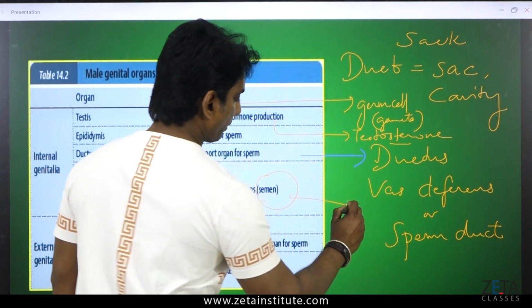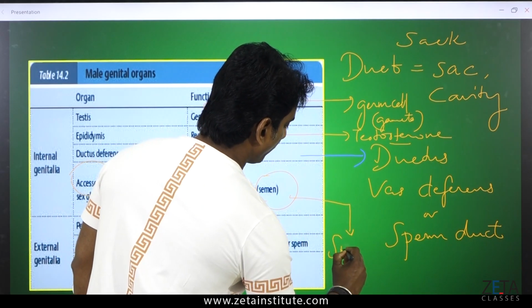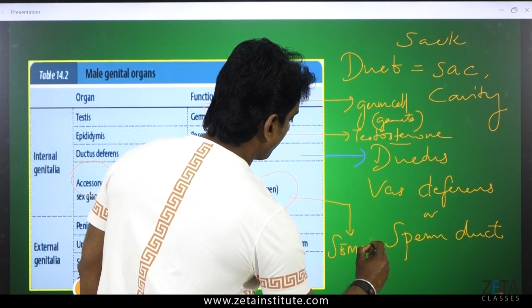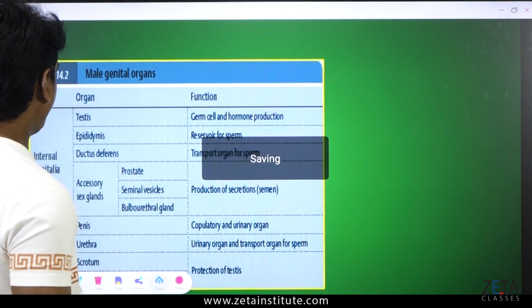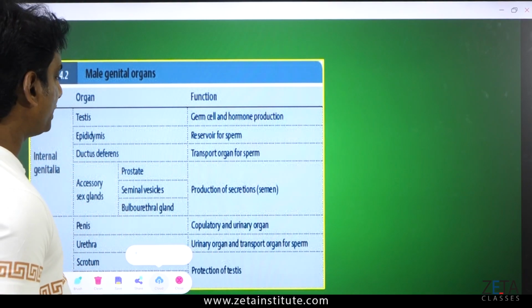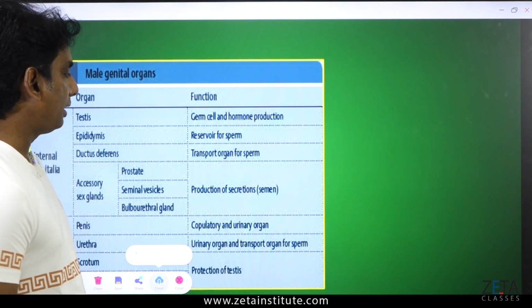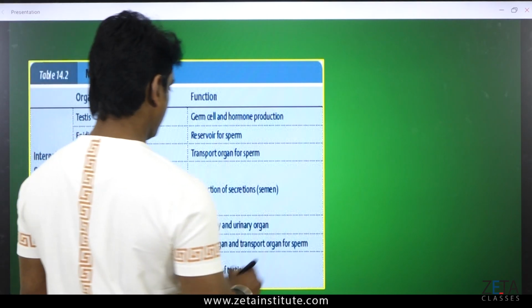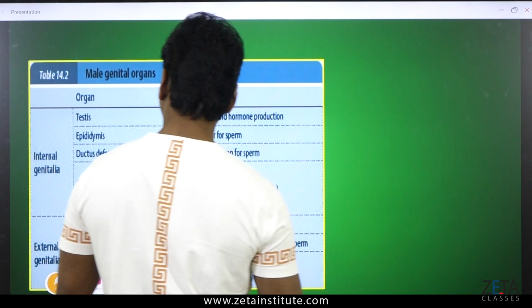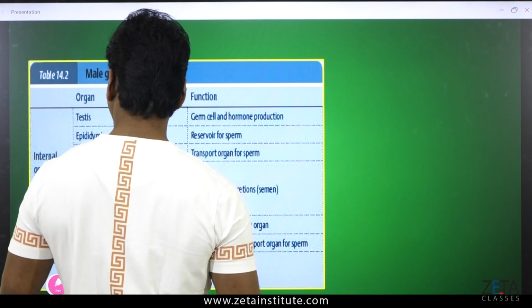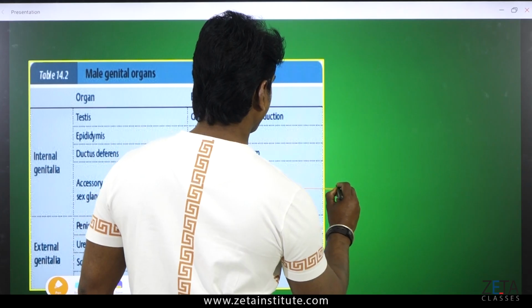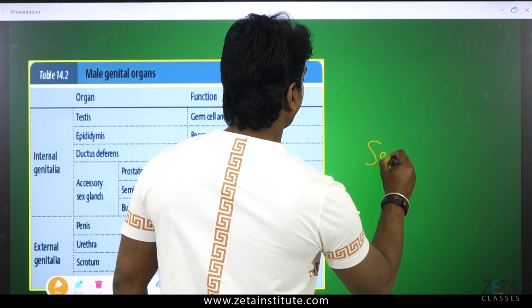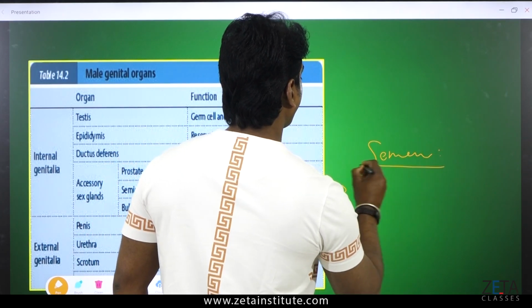So semen production is very important. So semen means what? Production of secretions altogether, collectively coming under semen. This is very important.